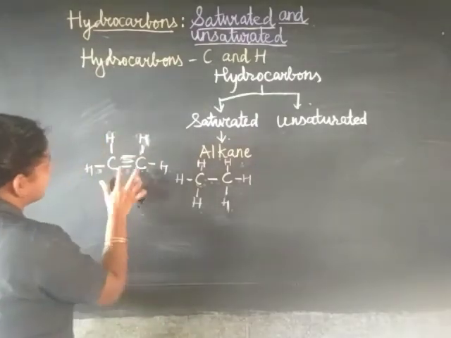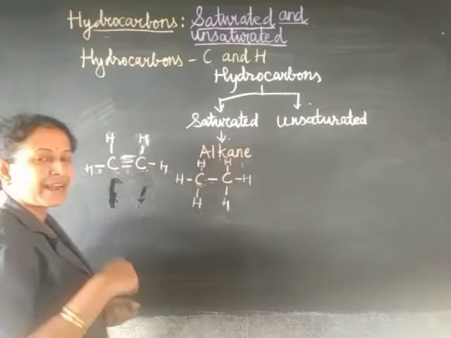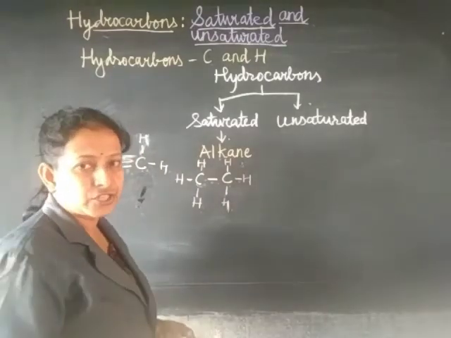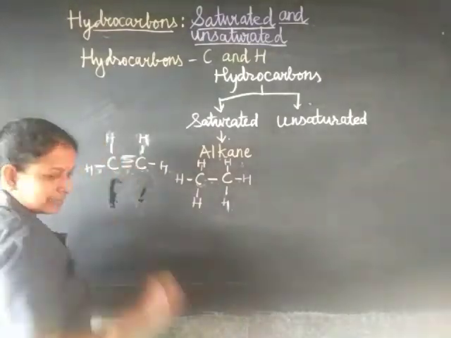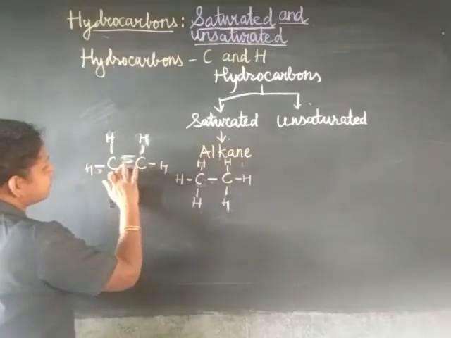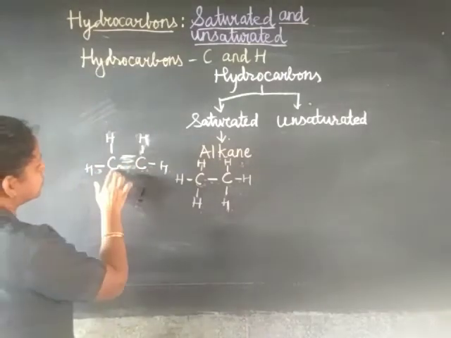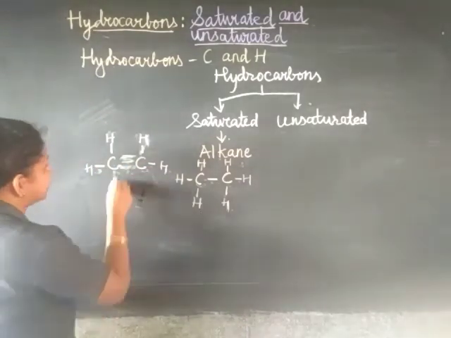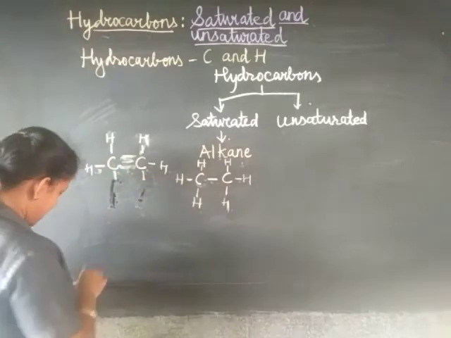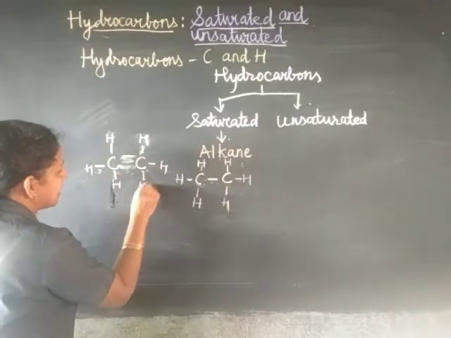But again there is room for addition of hydrogen atoms. How? By breaking this lower bond. When we break this lower bond, again there is room for addition of 2 more hydrogens, that is here 1, here 1, H and H.